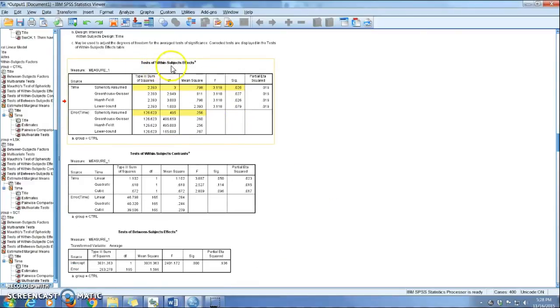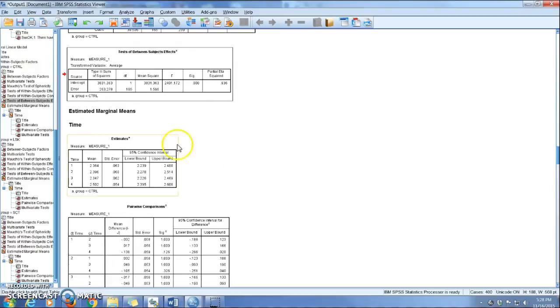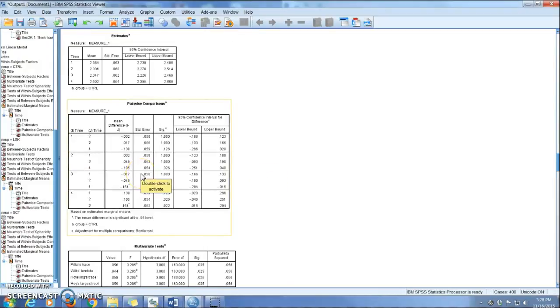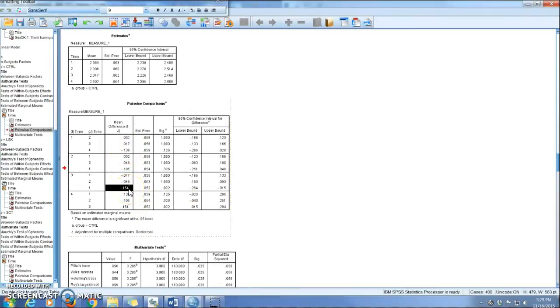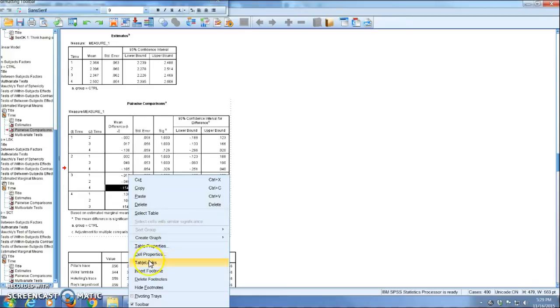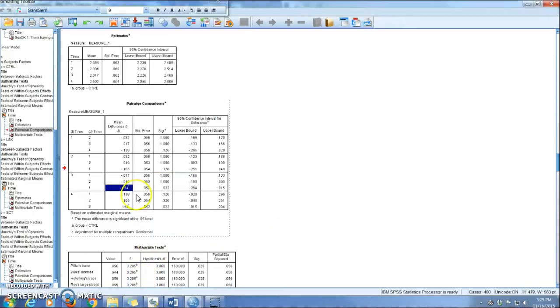So this is where you always look for repeated measures, the test of within subjects effects. You skip this one. We didn't have a between subjects effect. Here are the means I asked it to give me. And here are the pairwise comparisons. And these pairwise comparisons, when you look in here, you can see that here's my star, which is telling me that their views at time 4 were significantly different than their views at time 3. And this just tells me that same information.